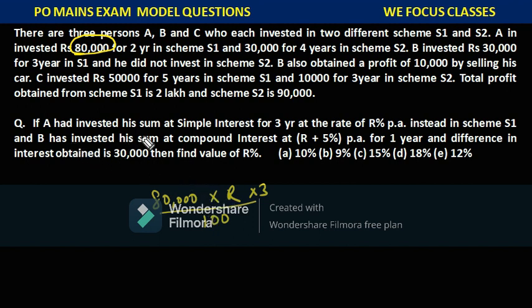And B has invested his sum at compound interest for 1 year. B has invested in only one scheme, that is 30,000 rupees. So he is saying that had he invested 30,000 rupees at compound interest at a rate of R plus 5%, for how many years? This is only for 1 year. And the difference of interest obtained is 30,000.